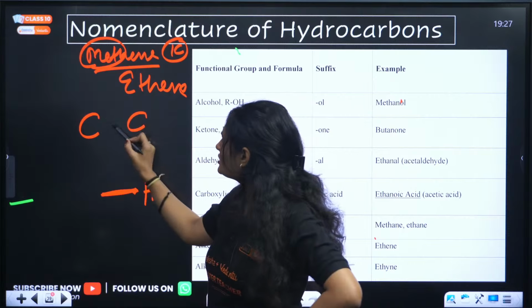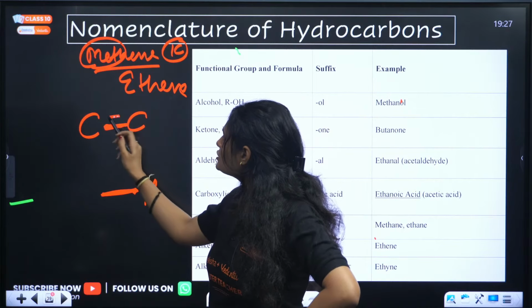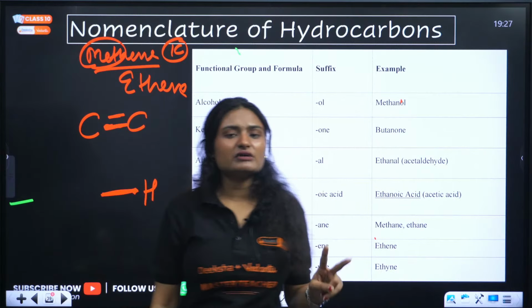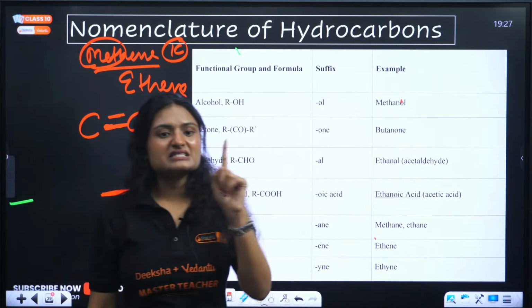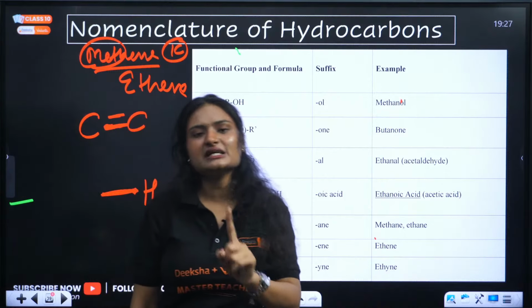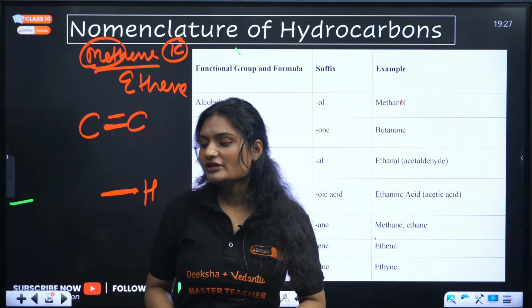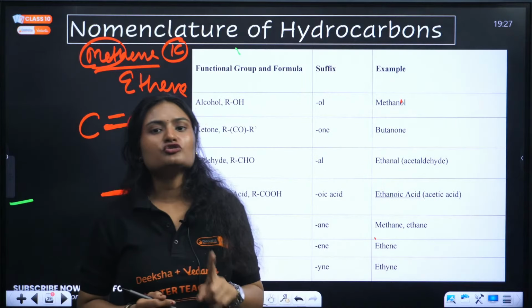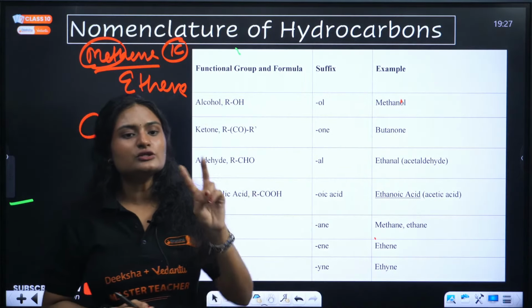So yes, it can form single, it can also form double covalent bond, right? So minimum of two carbons are required for forming a double bond, because carbon hydrogen can only form single bond. There is no double bond forming between them, okay? If you want to form a double bond or a triple bond, you need two carbons at least.